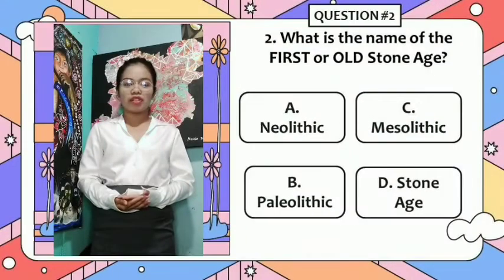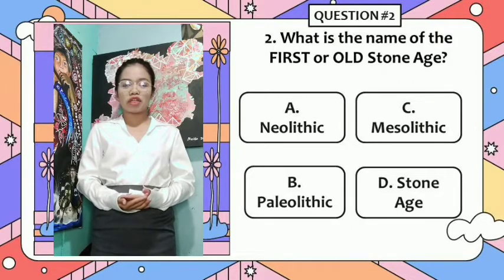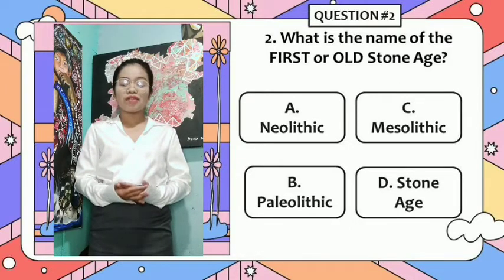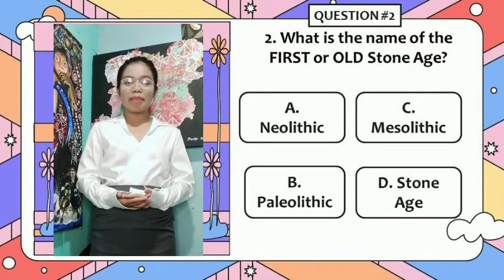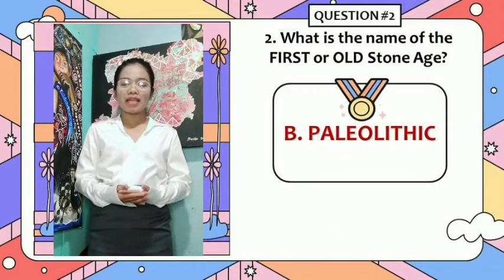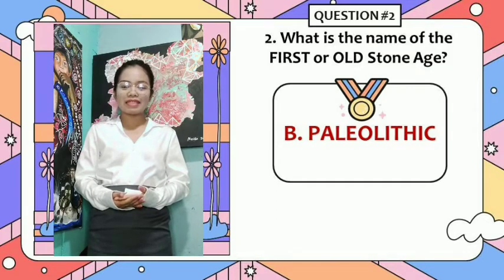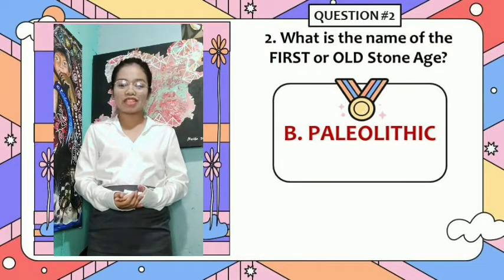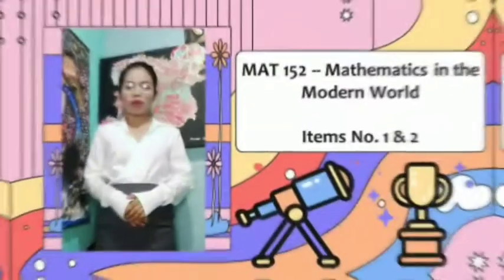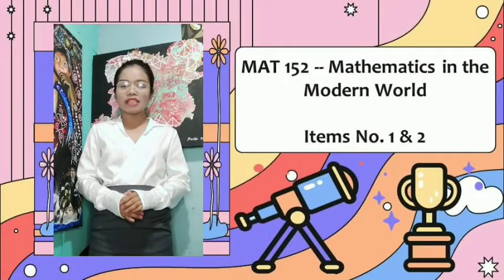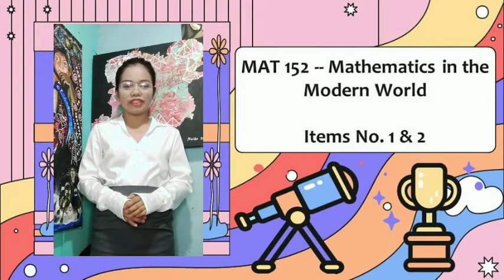Going back to our question number 2, what is the name of the first or Old Stone Age? So the correct answer is letter B, Paleolithic. Again, Mesolithic means Middle Stone Age, Neolithic means New Stone Age, and Stone Age is divided into 3 periods, which are Paleolithic, Neolithic, and Mesolithic. So we are done with our review in Gen 003. Let's move on to Math 152, Mathematics in the Modern World.